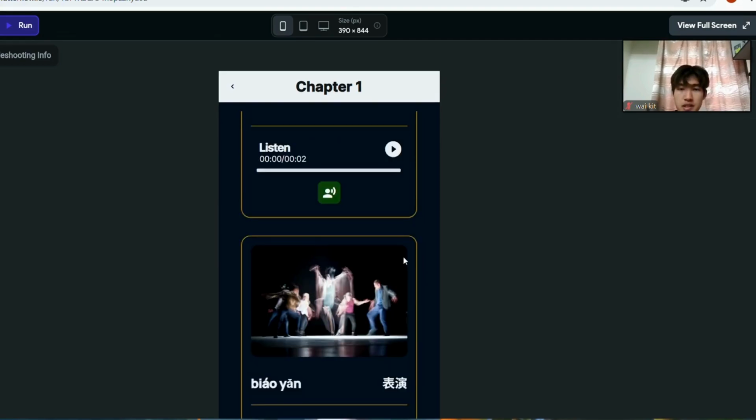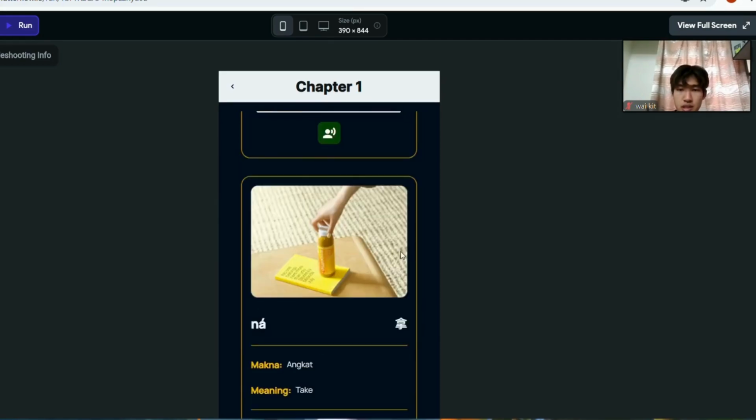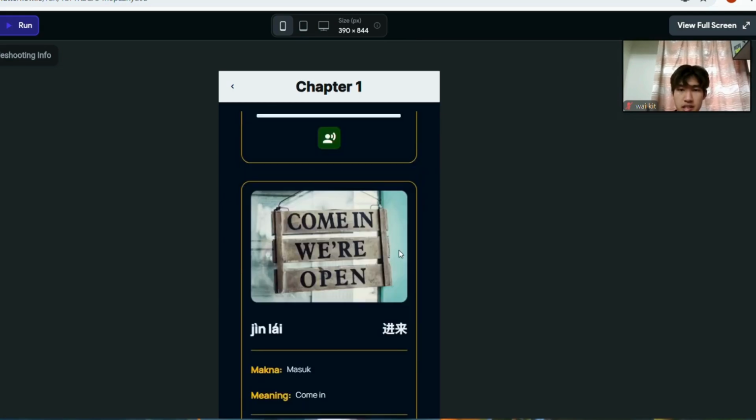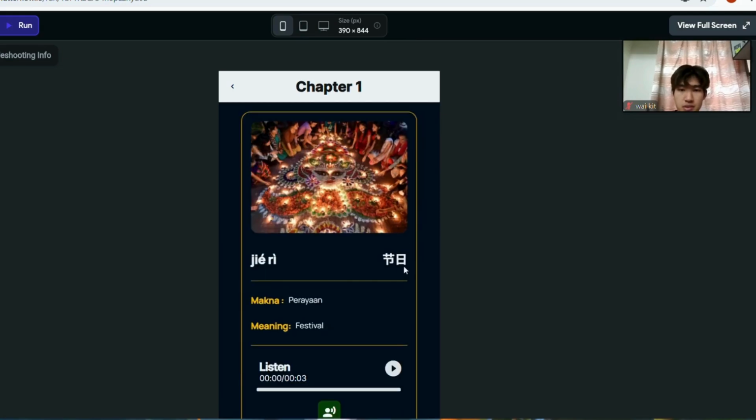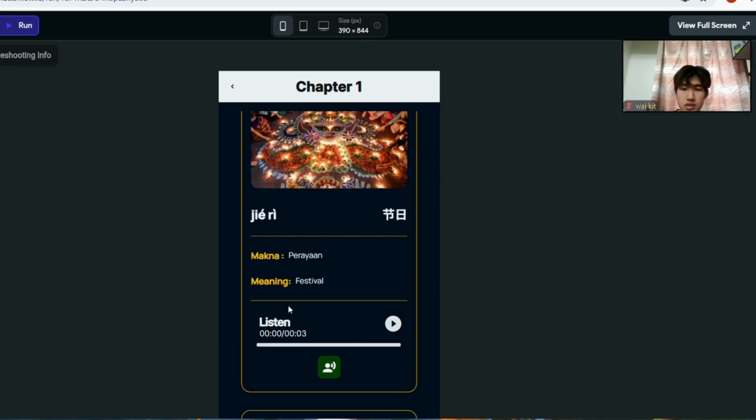All of the content inside is words, and also the cards contained. For example, for this one, it contains the Chinese word, and also a picture representing the Chinese word, and also the pinyin of the Chinese word, and also the makna, which is in Bahasa Malaysia, and also the meaning, which is in English. And the user can also press the listen button to listen to the pronunciation of the word. For example, I press it.